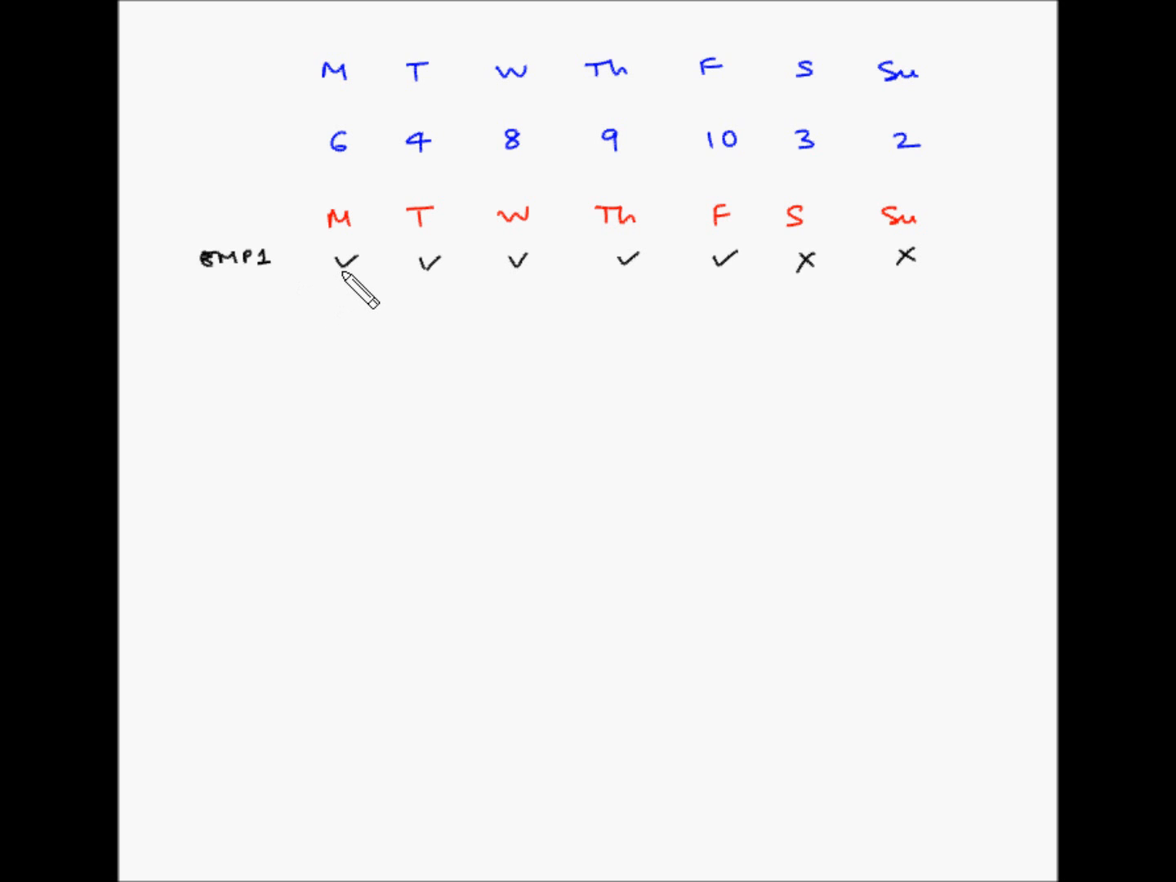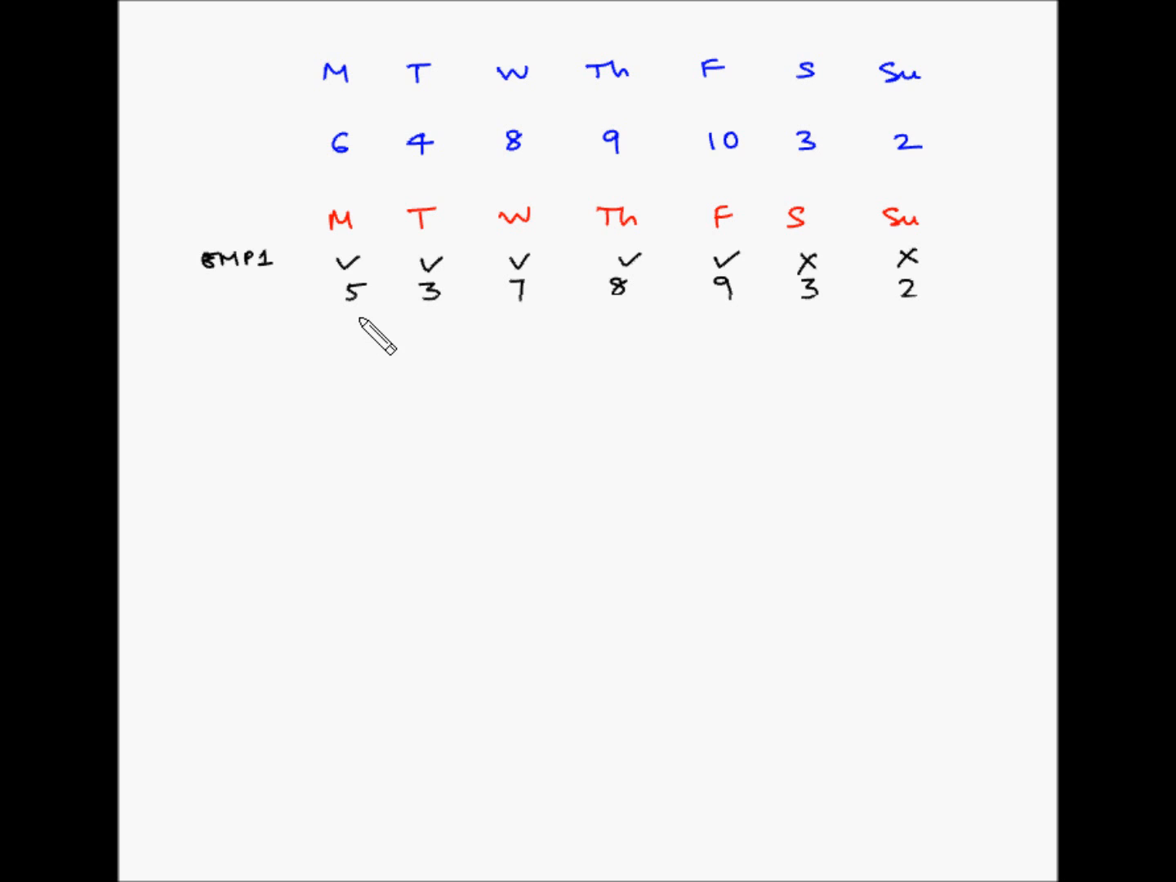So if employee 1 is working Monday through Friday, our net requirements now become 6 minus 1, which is 5, 4 minus 1, which is 3, 8 minus 1, which is 7, 9 minus 1, which is 8, and 10 minus 1, which is 9. And since he is out on Saturday and Sunday, the net requirements remain the same, which is 3 and 2.